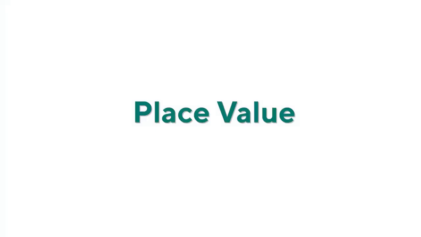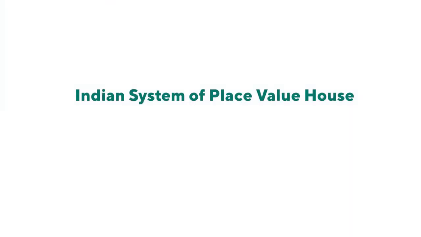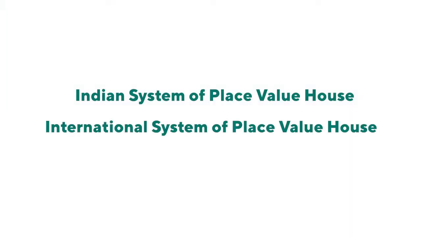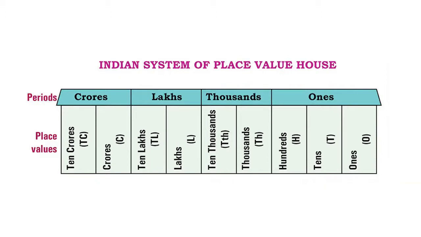We all know that to read a number, we need to know the place value of each digit. You've seen place value house in your earlier grades. We can read a number using two systems, the Indian system and the international system. This is how the Indian system place value house looks like. Have a look at it.